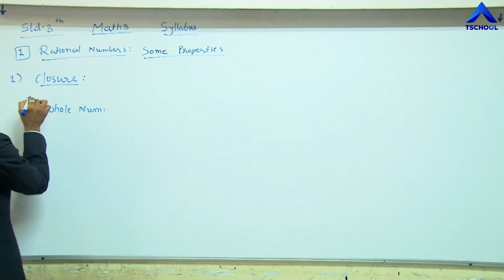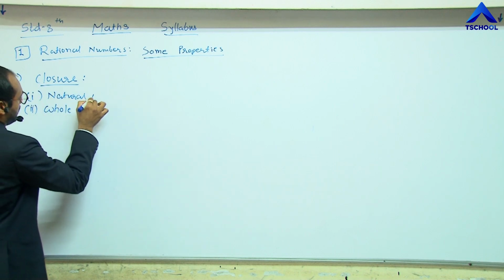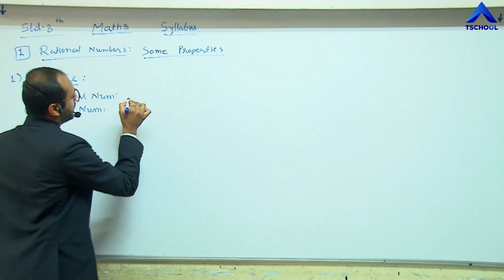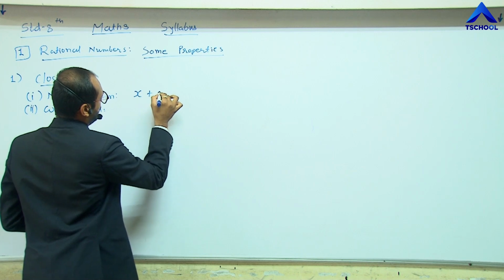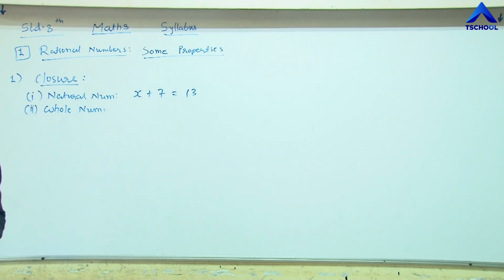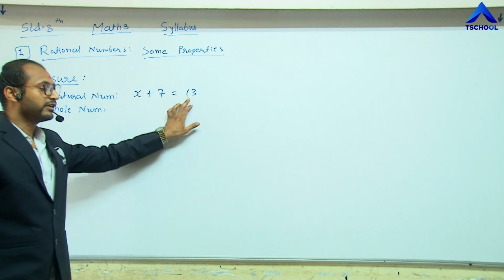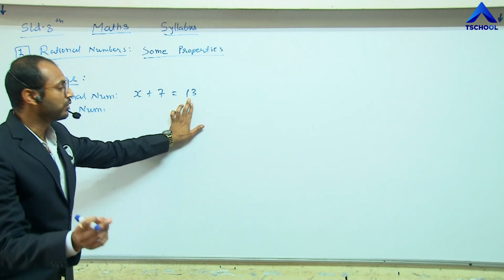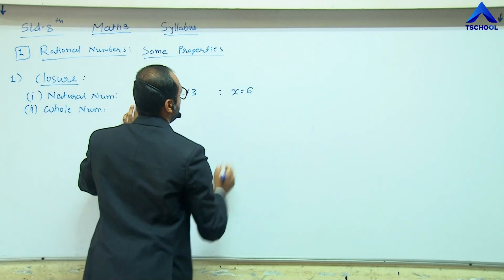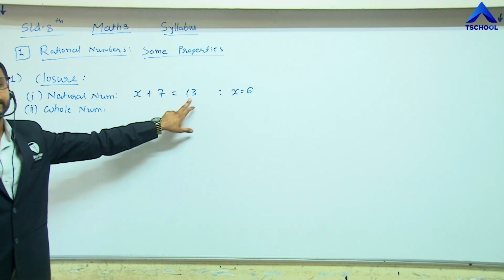See, the first one is the closure property of natural numbers. Like if you take x plus 7 equals 13, then for what value of x do we get 13? Of course, 6. If you put x equals 6, then we get the answer 13.